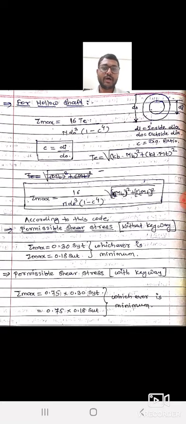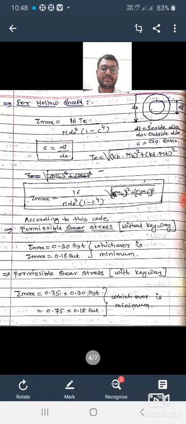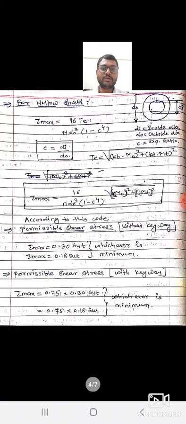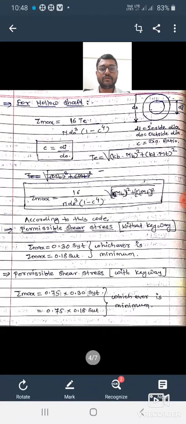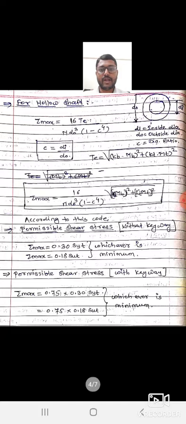So here we know that maximum shear stress tau max equals 16 Te upon pi d cube in terms of solid shaft, but for hollow shaft the equation is 16 Te upon pi do, meaning outer diameter cube, in bracket 1 minus C raised to 4, where C is the diameter ratio, defined as the ratio of inner diameter to the outer diameter.